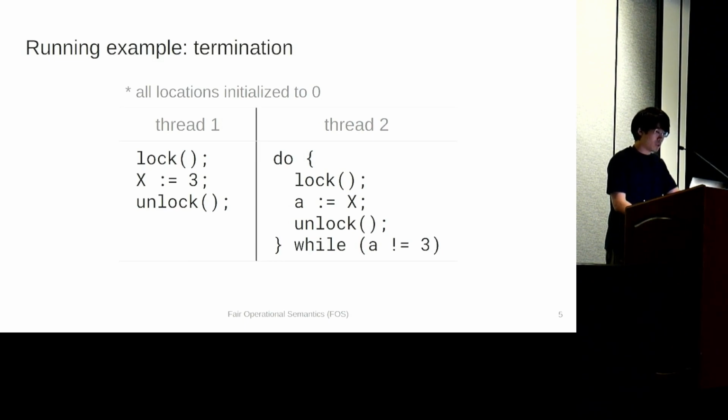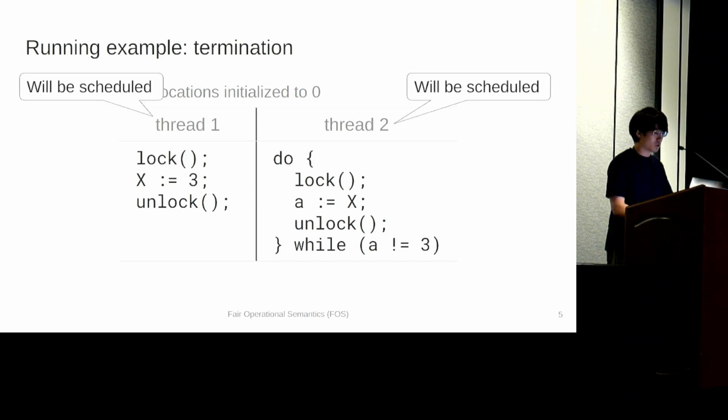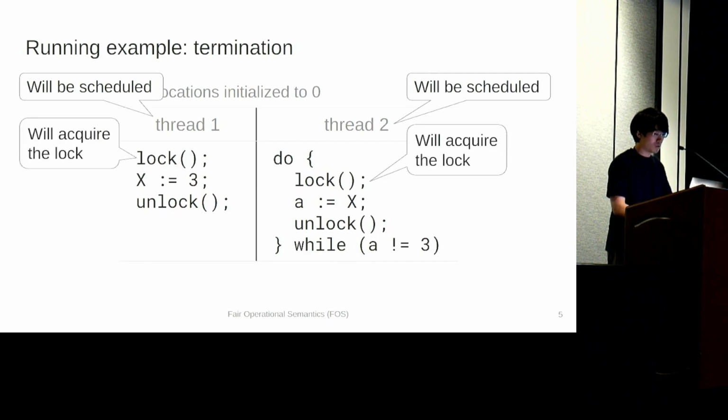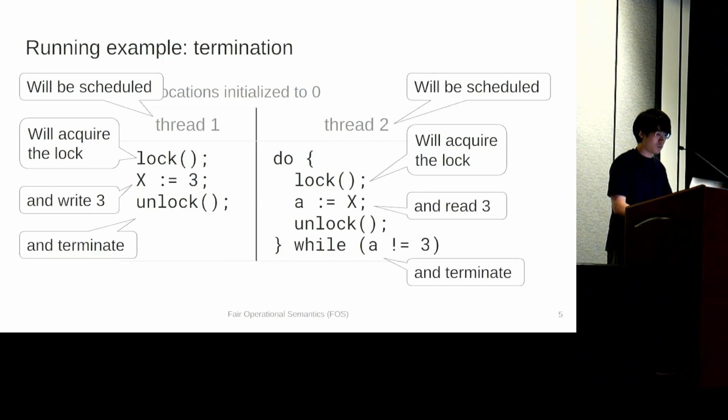Now, we naturally expect this program to terminate, and the reasoning behind this goes like this. First of all, we assume that both threads will be eventually scheduled. Next, we assume that both threads will eventually acquire the lock, which in turn means that thread 1 will write 3, and thread 2 will read it. Finally, both threads terminate, and the entire program terminates.